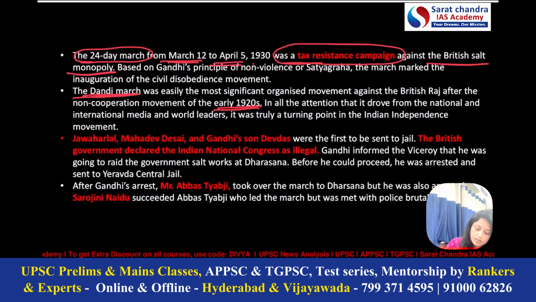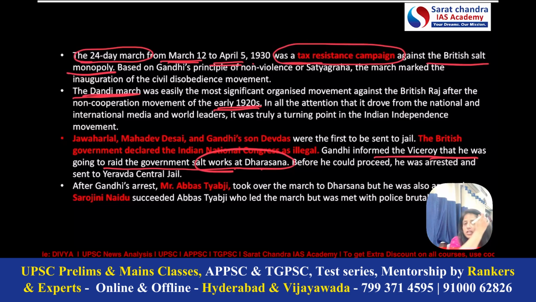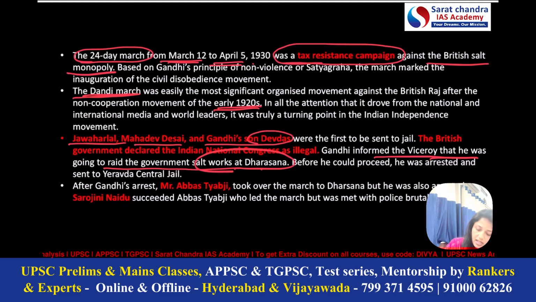Now, before starting the march, Gandhiji had already informed the Viceroy that he was going to raid the government salt works at Dharasana. Because of that, he was arrested. After that, Jawaharlal Nehru, Mahadev Desai, and Gandhiji's son Devdas were the first to be sent to jail. So you have to remember the names of leaders, because the names of leaders are very important.